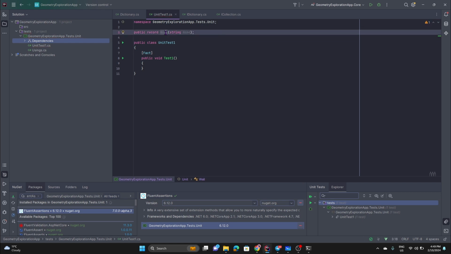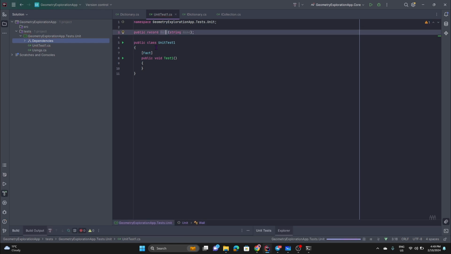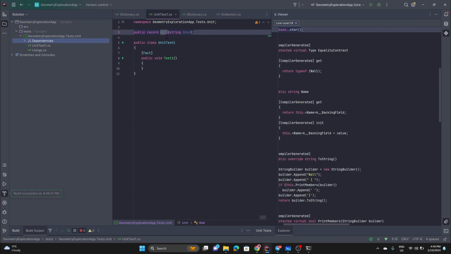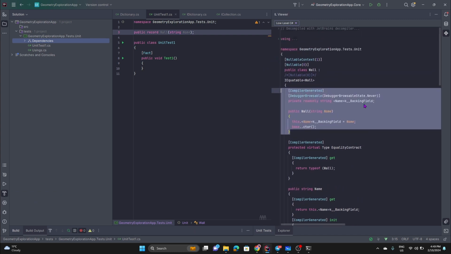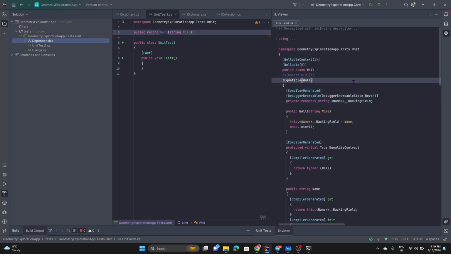Behind the hood, it's still a class. It's nothing new. Most of the time, these things are just for reducing a lot of boilerplate code. So what they've done is they've created a class, and that's what happens behind the scenes. So we created a record here, but the compiler sees it as a class.